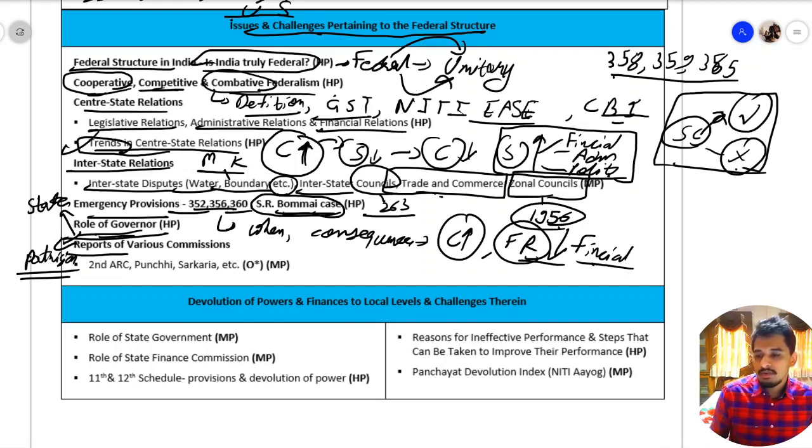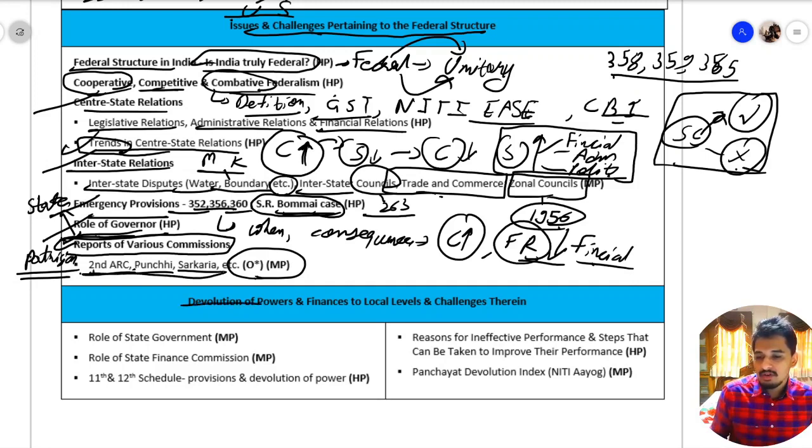Then we have reports of various commissions. In this, we have the Second ARC, Punchhi and Sarkaria commissions. You should just have a brief overview of the recommendations of these commissions, what they have recommended with respect to center-state relation, interstate relation, emergency provisions, role of governors, and various other provisions that are there in these reports.